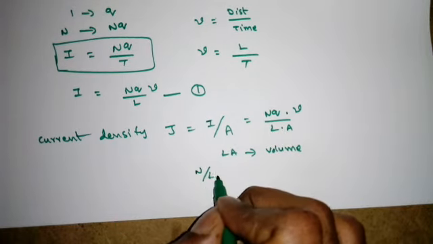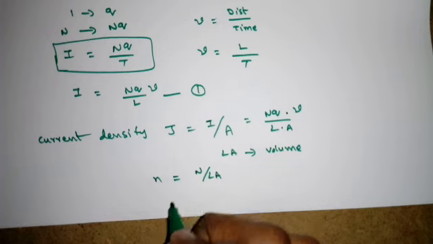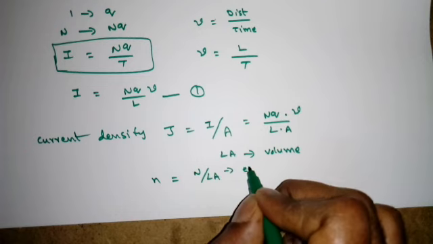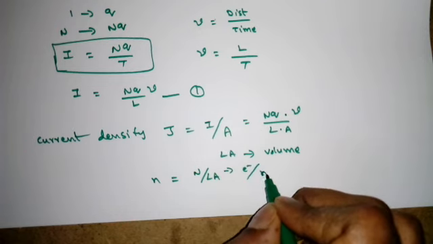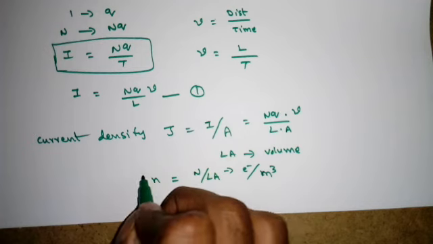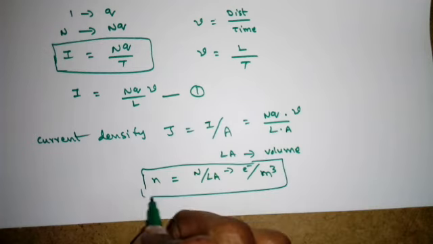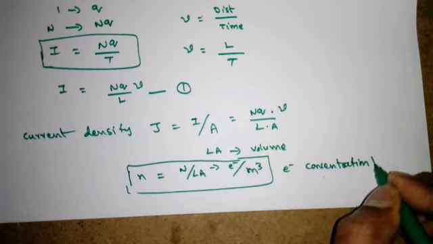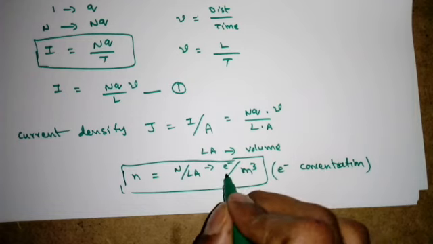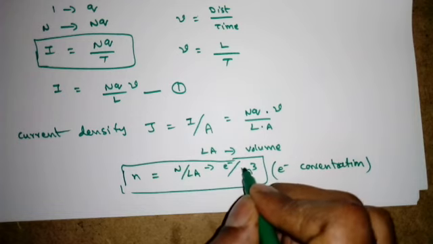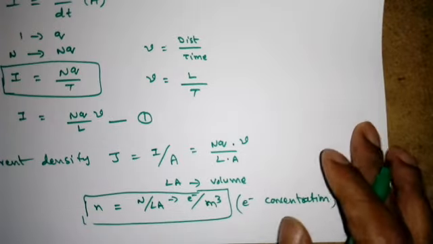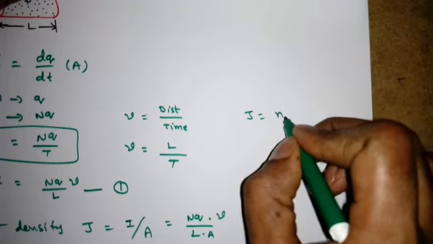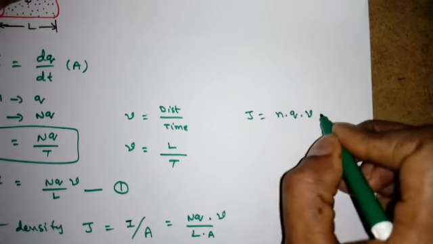The number of electrons per unit volume is called the concentration of the electrons. So small n is equal to N by LA. So this is electrons per meter cube or centimeter cube. The number of electrons per unit volume is nothing but electron concentration. This is called electron concentration, and the units are electrons per meter cube, or we can say electrons per centimeter cube. Now this expression will become like this: J is equal to N by LA, meaning small n, into Q into V.